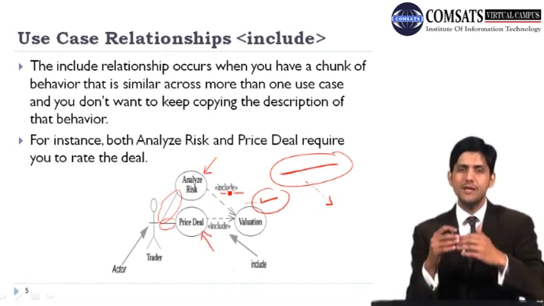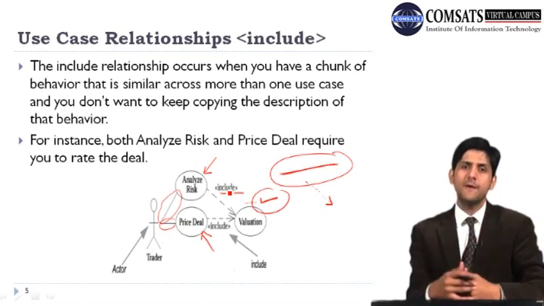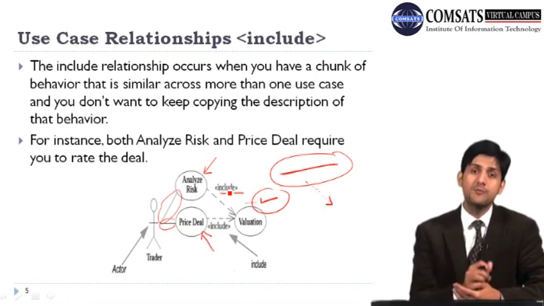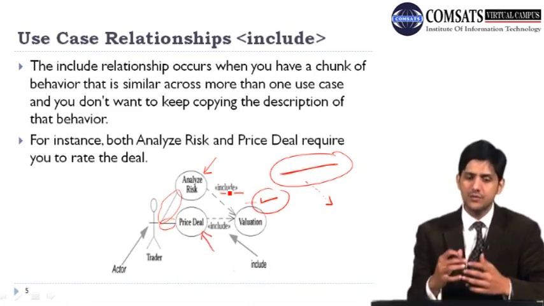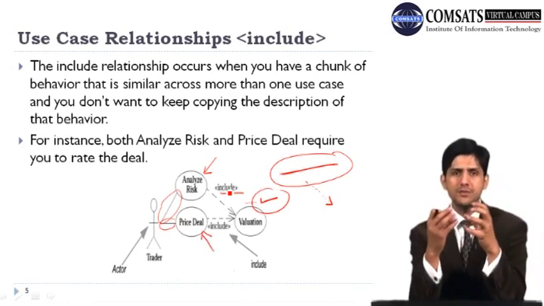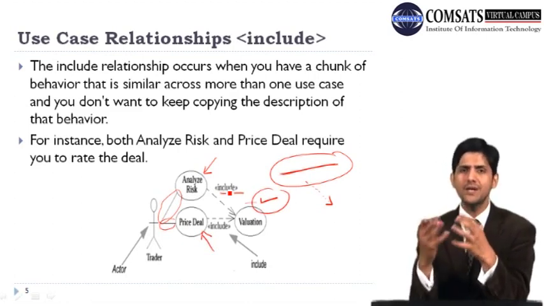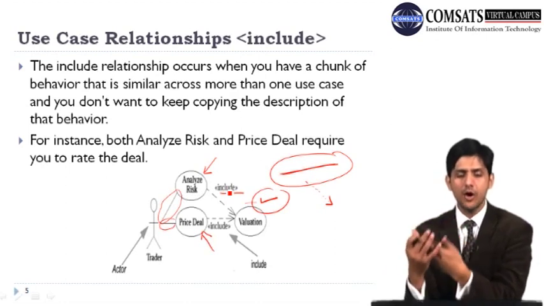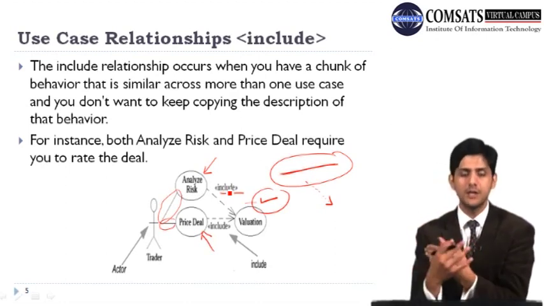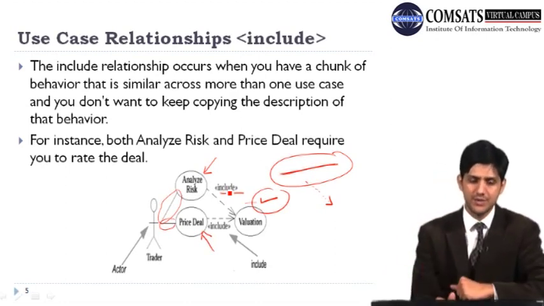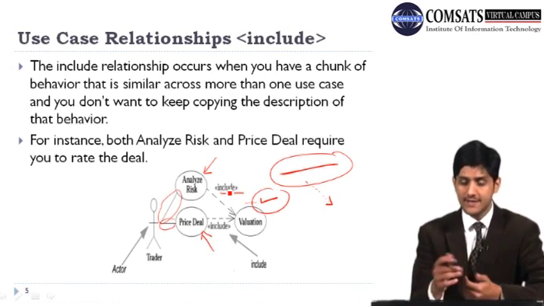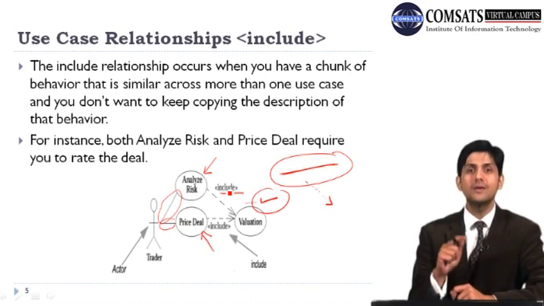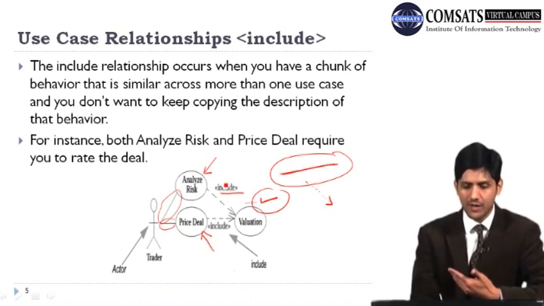So we are kind of using another principle of object orientation, which is reuse, where we are capturing lots of information in one use case, and we are saying, okay, we don't have to do it again and again. If we just model it once, we can use that behavior in multiple use cases. As I said, both these use cases, analyze risk and price deal, require you to rate the deal or evaluate the deal.